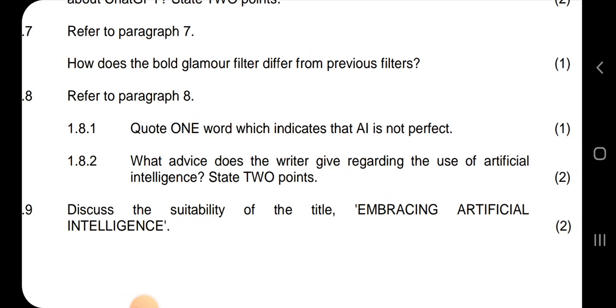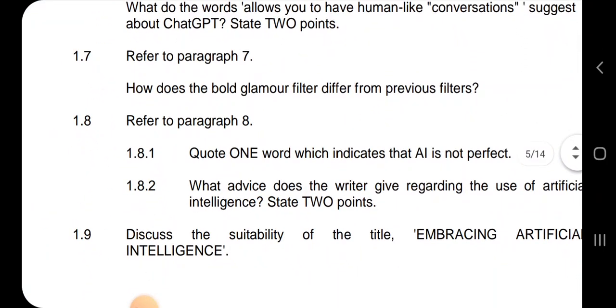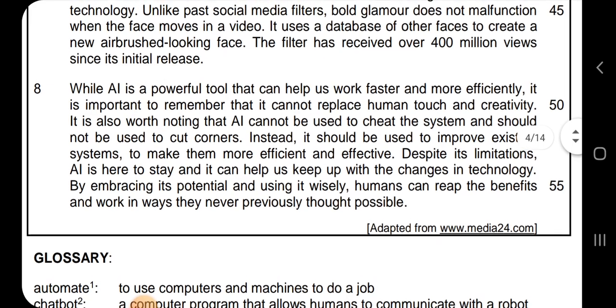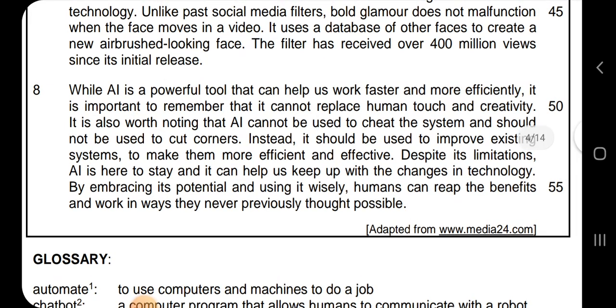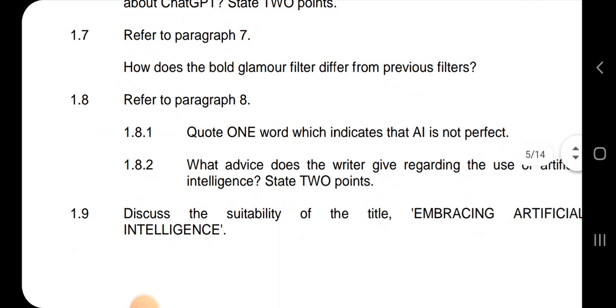Then 1.8.2 says, what advice does the writer give regarding the use of artificial intelligence? State 2 points. We are still referring to paragraph 8. So there, it suggests that it can help us keep up with changes in technology by embracing and using it wisely, and humans can reap benefits and work in ways they never previously thought possible by the use of AI.